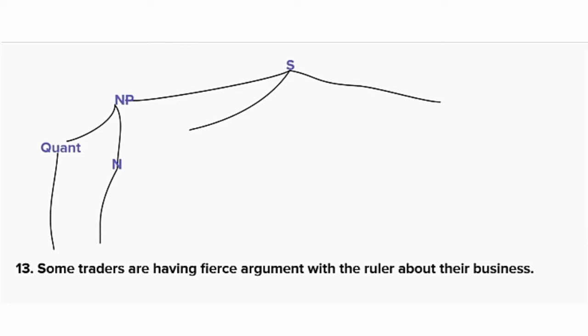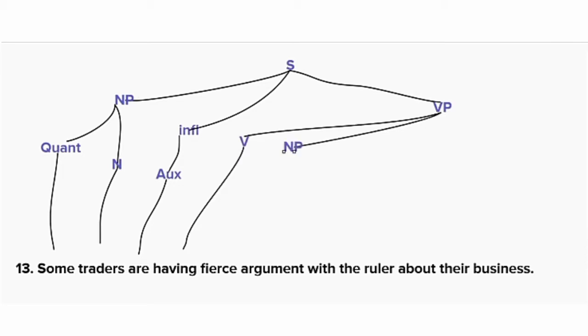And there's inflection, there's auxiliary are as present indicator. And in the verb phrase, we have having as a verb, and the noun phrase, there's an adjective, there's fierce, and argument as a noun.